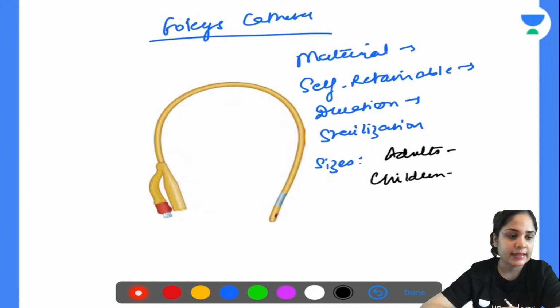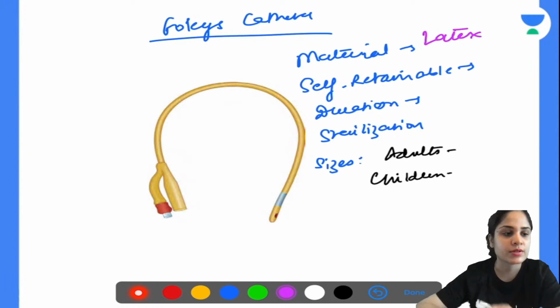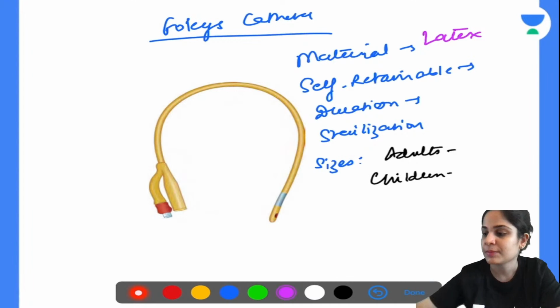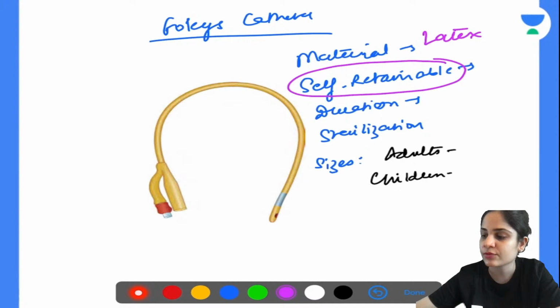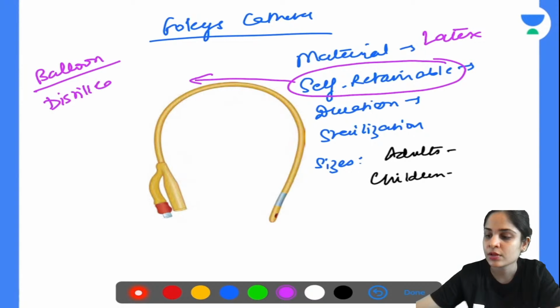Very good. Absolutely correct. So the material that the Foley's catheter is made up of is latex. How is it made self-retainable? You have a balloon, correct? You have a balloon which you fill with distilled water. Please remember this, guys. This is important for the exam. What do you fill the balloon with? Many of you say normal saline or mark normal saline in the exam, but the ideal solution to fill the balloon with is distilled water.